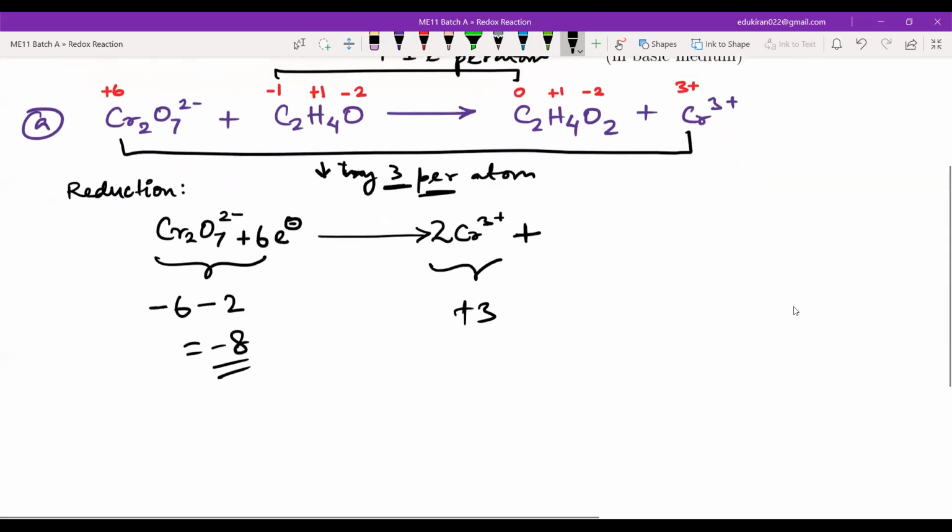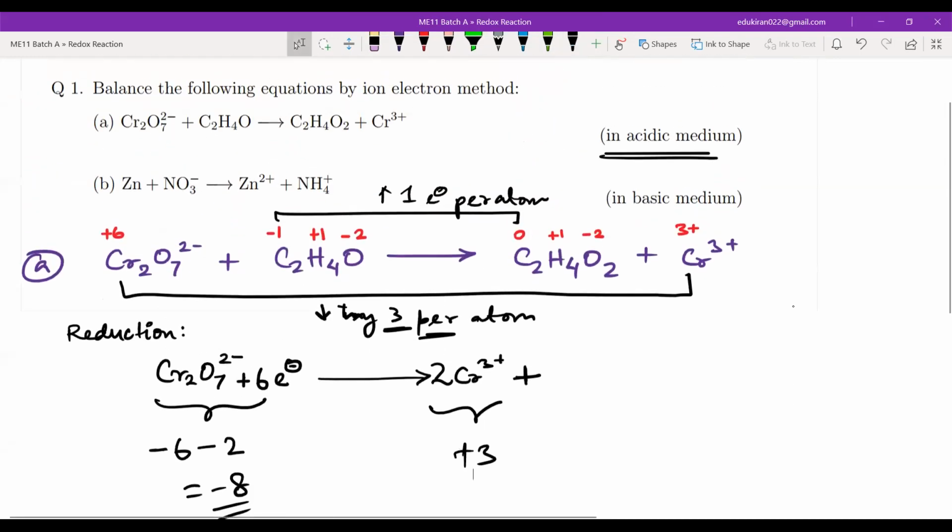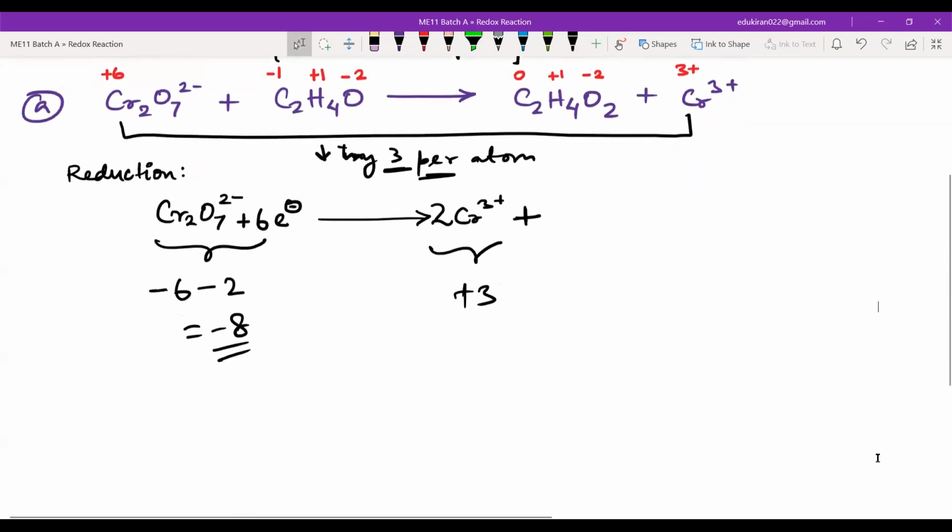Yes. Now, if this is an acidic medium, we can only add H+ ions, right? So where should I add H+ ions? On the reactant side. Because it is negative, I have to make this positive. Cr2O7 2- plus 6 electrons plus how many?